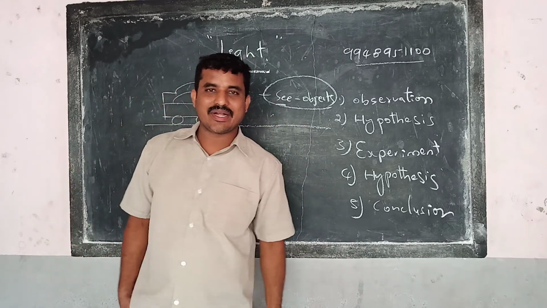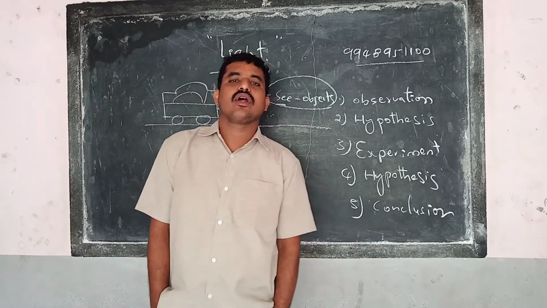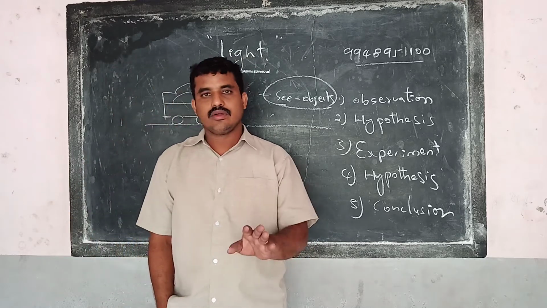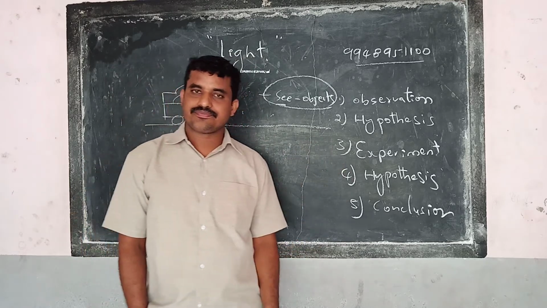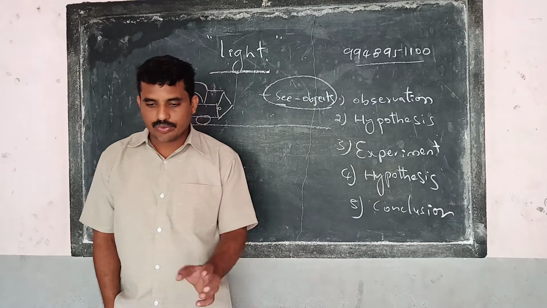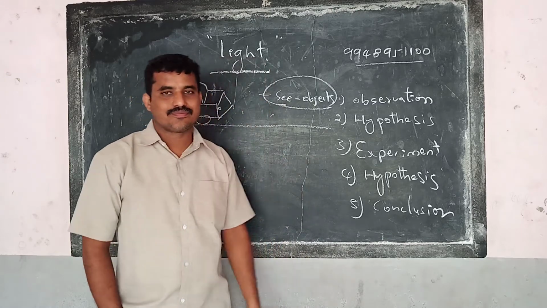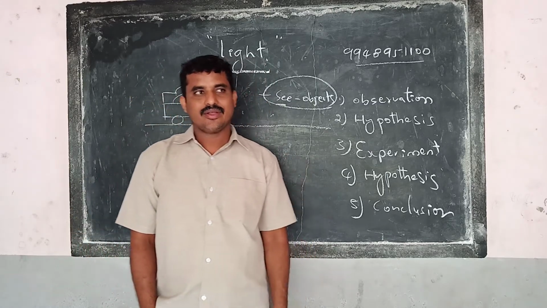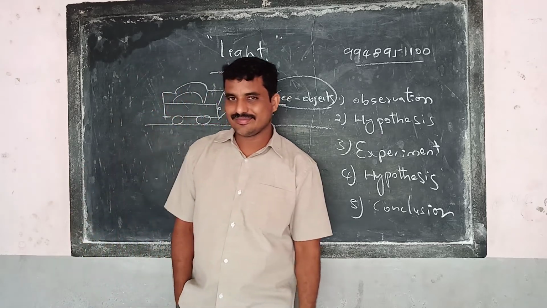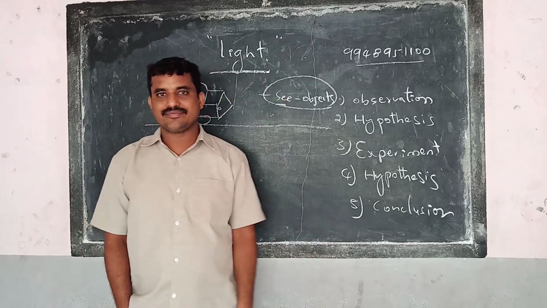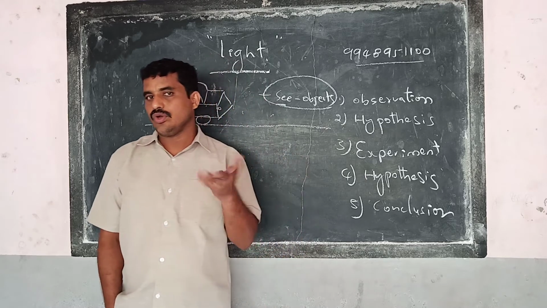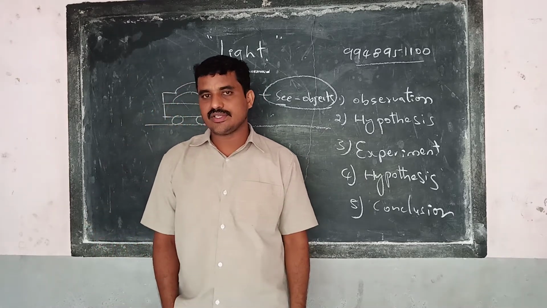Do one thing. Let's do another experiment now. Sit in your house, at night or in the evening hours. Put your favorite object somewhere. Put off the light. Can you see the object? No.